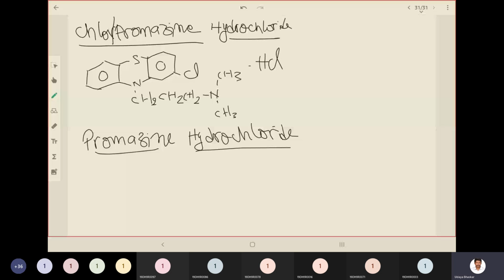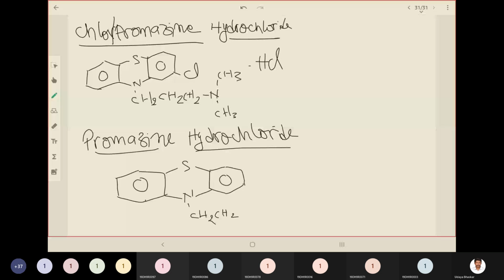So let me write down the structure for you. So this is the structure of promazine, and this is a salt of hydrochloride.